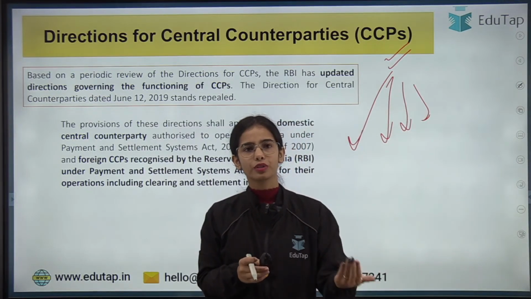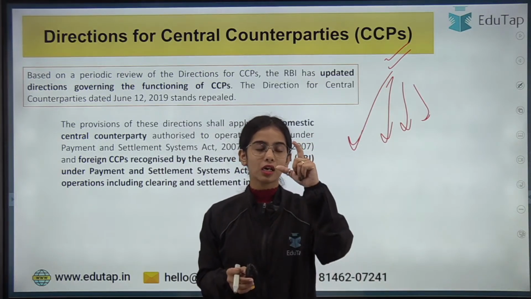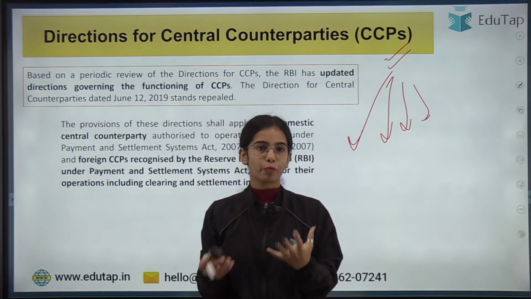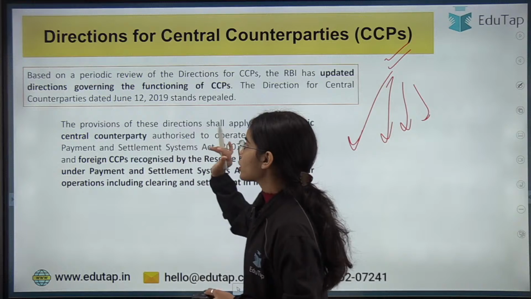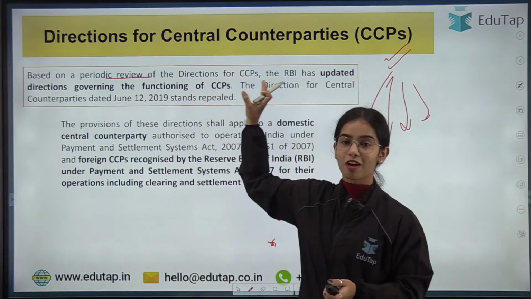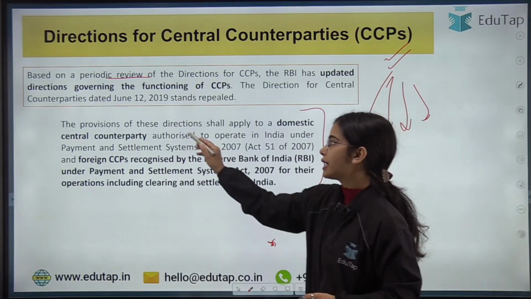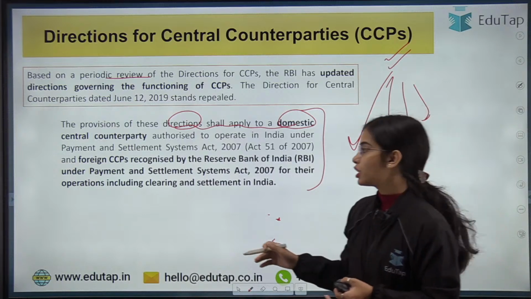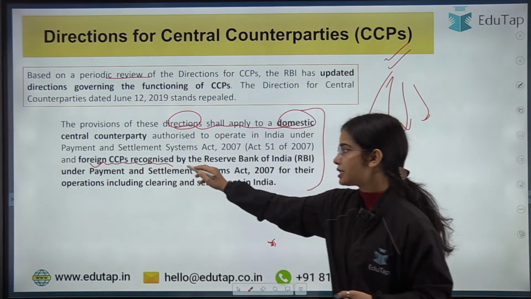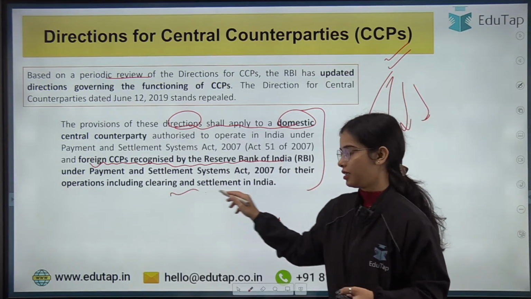or you can go through them near the examination, because the governance rules and directions become very important when RBI releases new directions. Okay, so based on a periodic review, the new directions have been released for the central counterparties, and the provisions of these directions shall apply to the domestic central counterparty as well as to the foreign central counterparties recognized by the RBI to clear and settle trades in India.